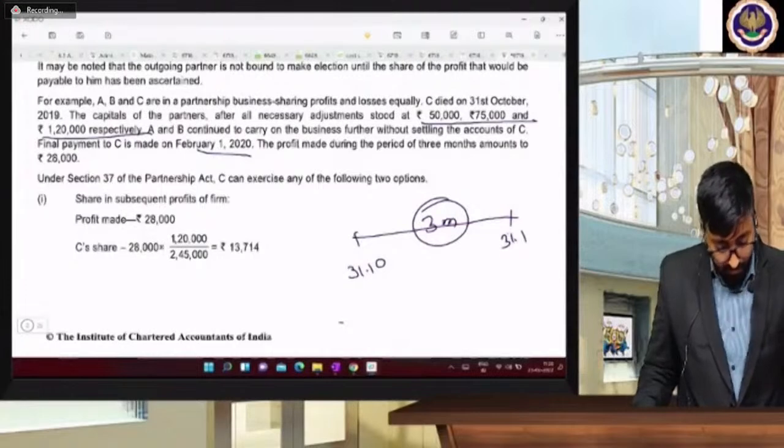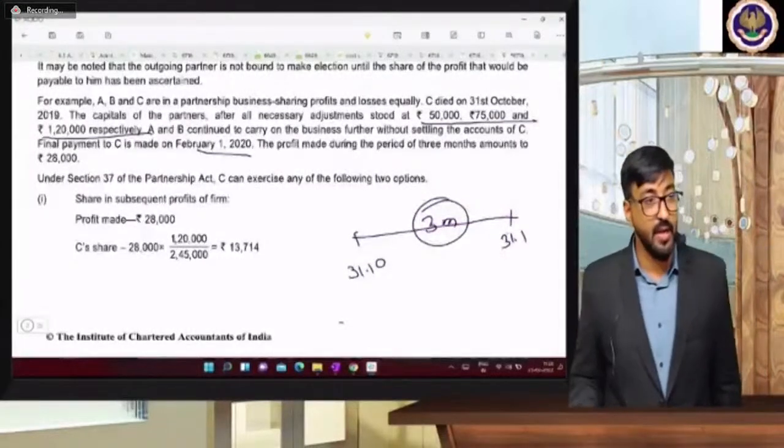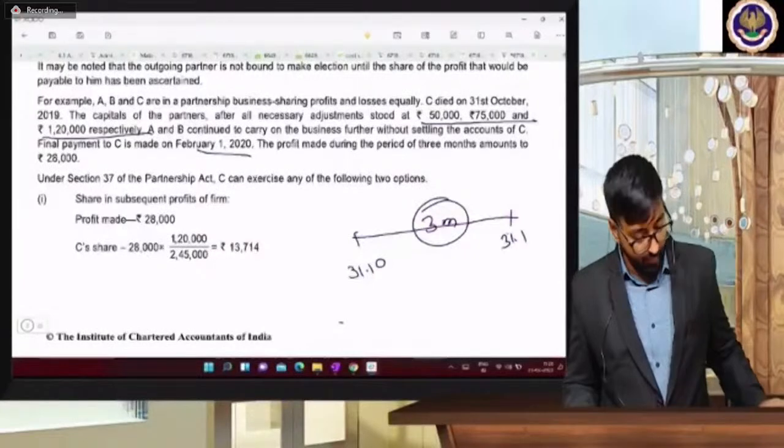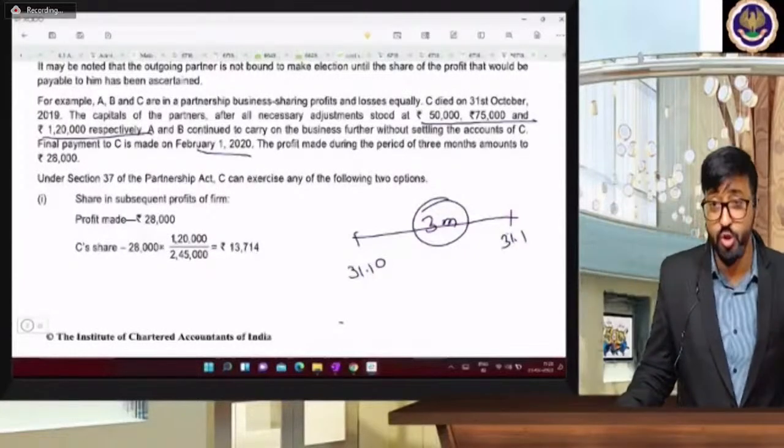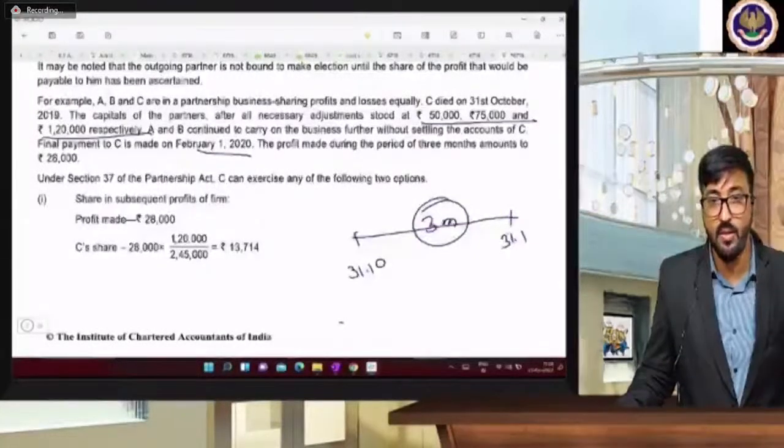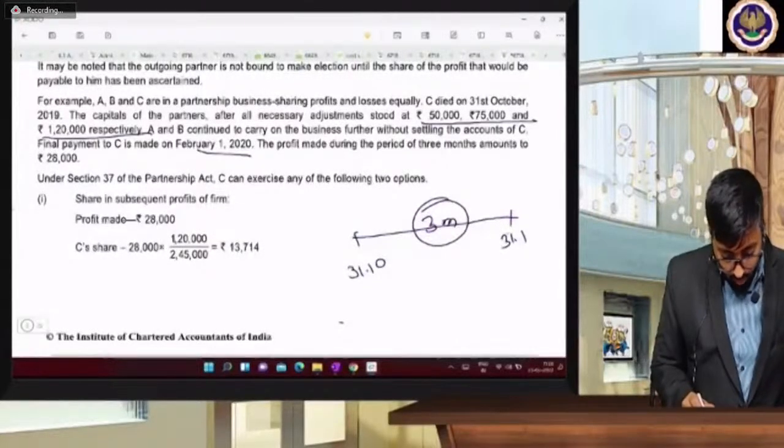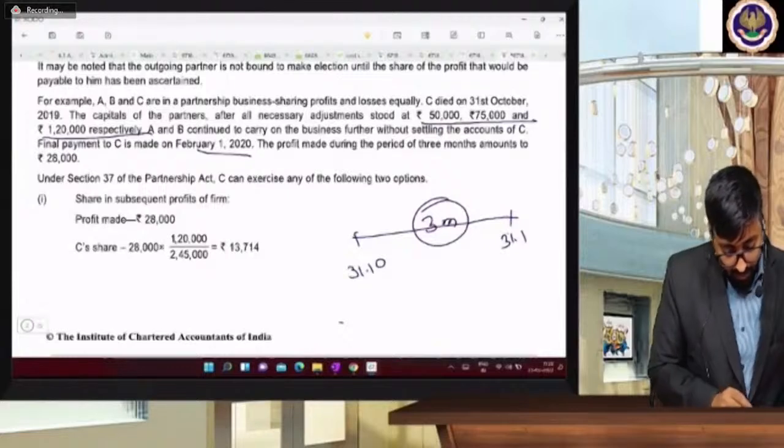Yes, 3 months profit you are going to share. So 28,000 is an assumed profit which is made, and your capital balances are given below: 50, 75, and 1,20,000.